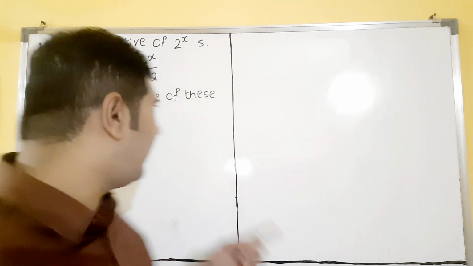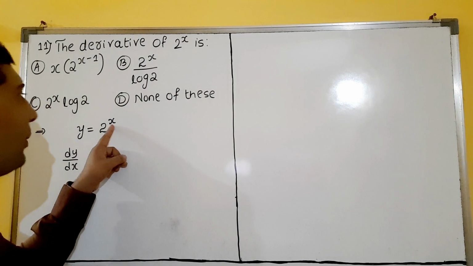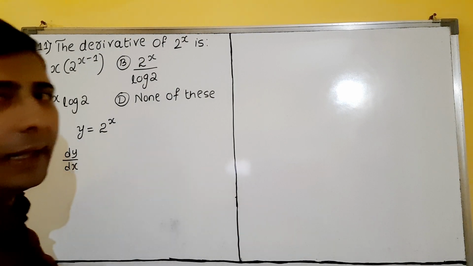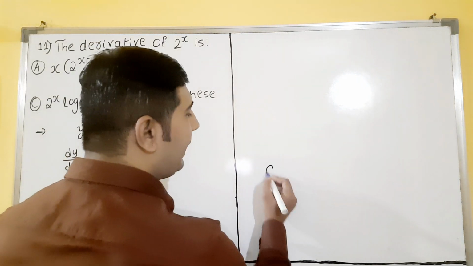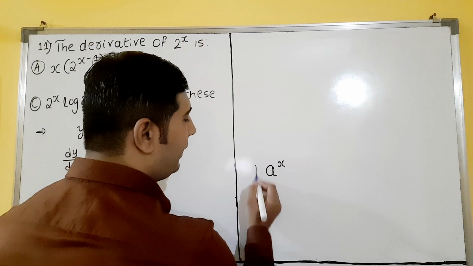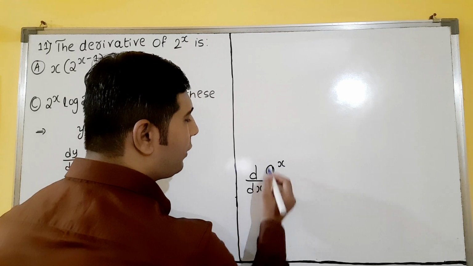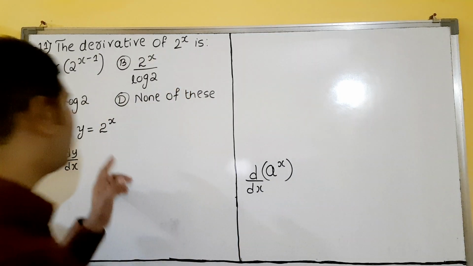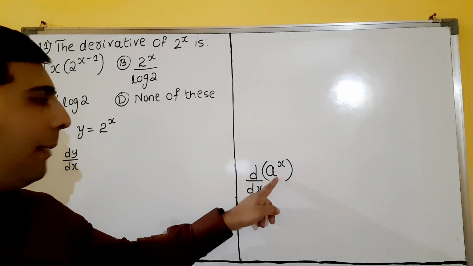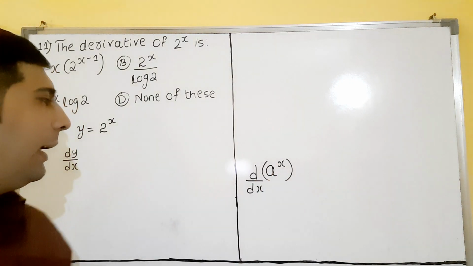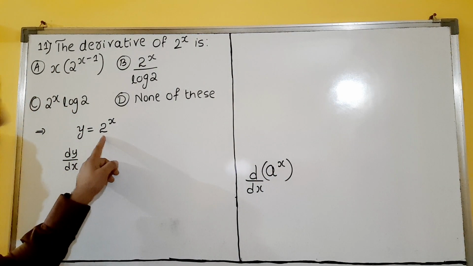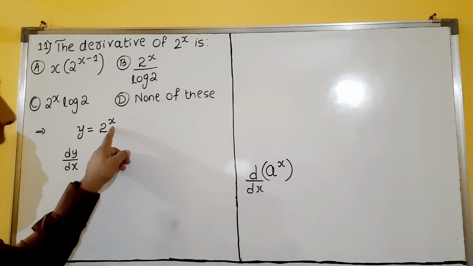X raised to n, what is it? So n means it should be a number. Here the variable is there, so it is looking like a raised to x, dear students. So the derivative of a raised to x: a means constant, x means variable. Here, is a a constant or not? 2. 2 is a constant, and the variable is there.